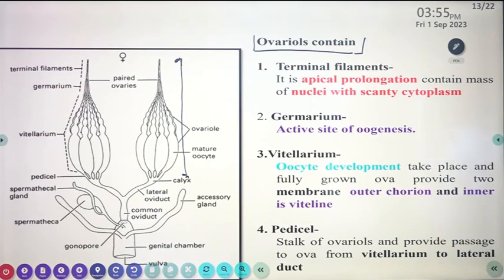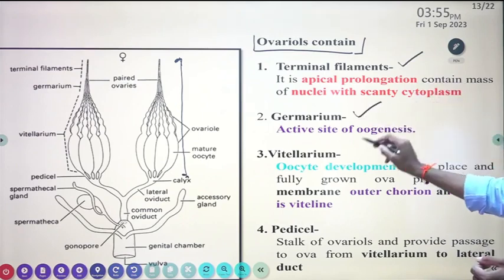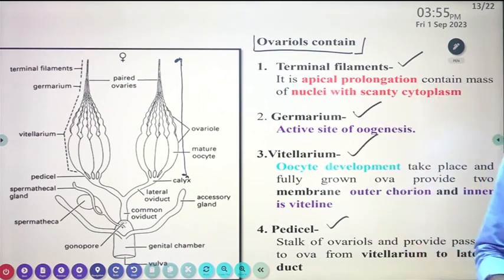The ovariole is properly divided into first terminal filaments, second germarium, vitellarium and pedicel. The germarium is the important active site of oogenesis. Then in the vitellarium, yolk development takes place, and the fully grown ova are provided with two membranes, outer chorion and inner vitelline. The pedicel is the stalk of the ovarioles and provides passage to ova from the vitellarium to the internal duct.